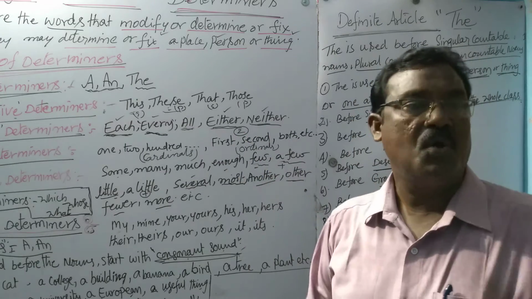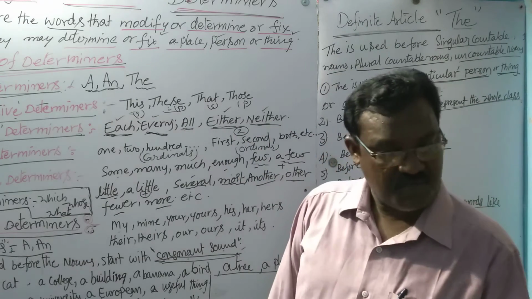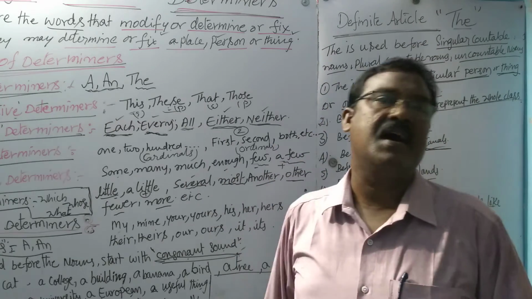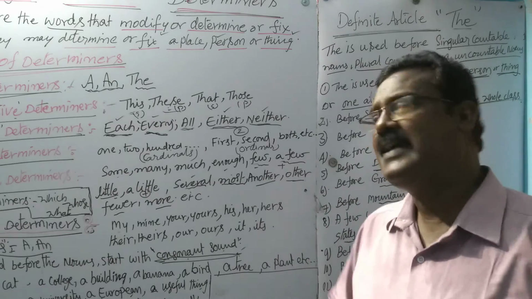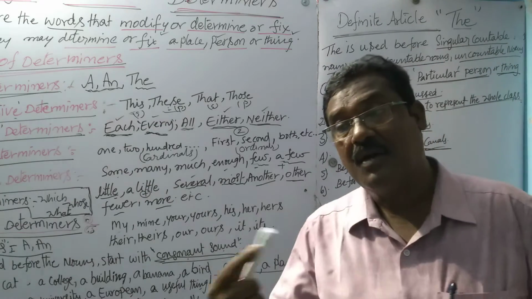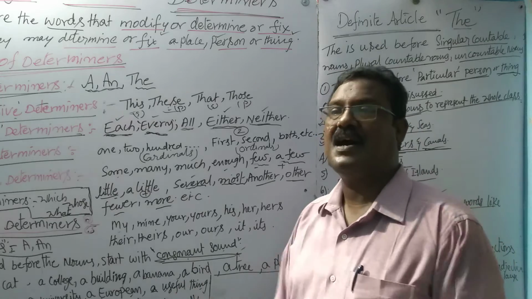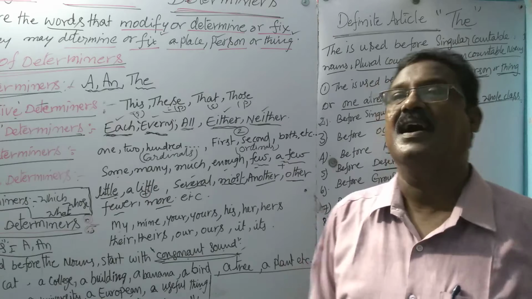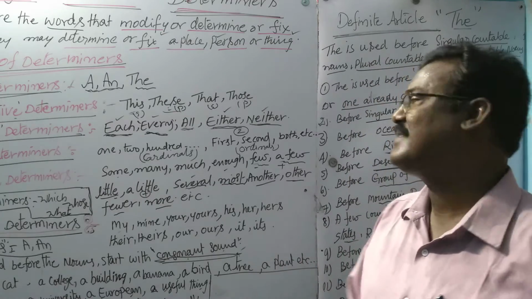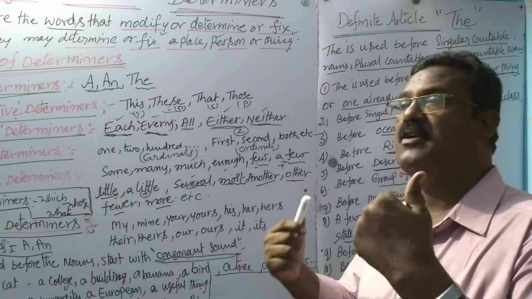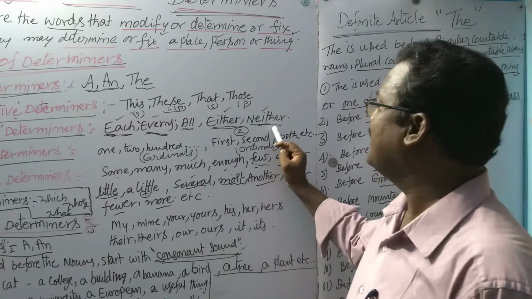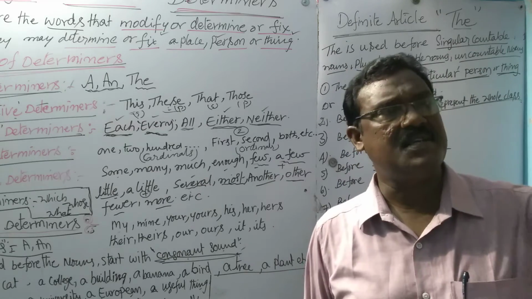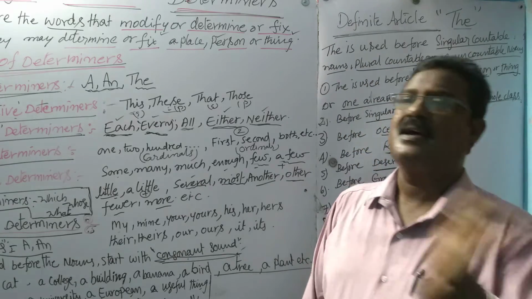Either refers to one of the two, either the first one or the second one. Either student may get success in the examination. Either group will lead the function. Either party will win the match. Either group will win the match. Neither student will attend the class. Neither student means what? Not this student, not that student.